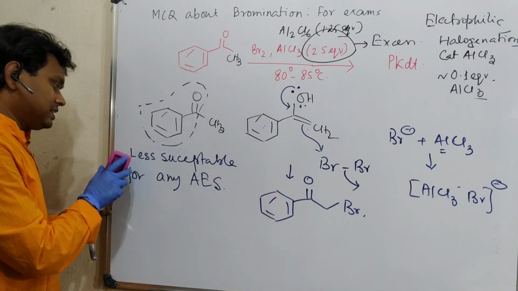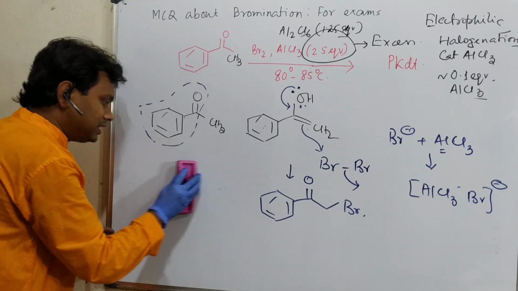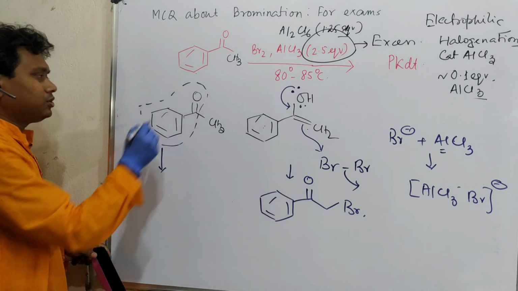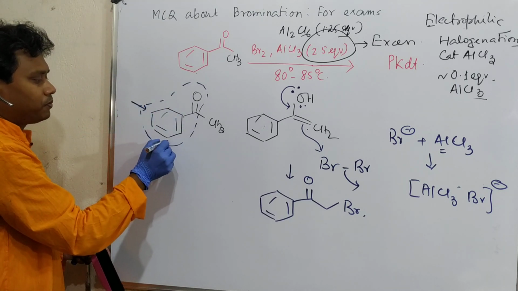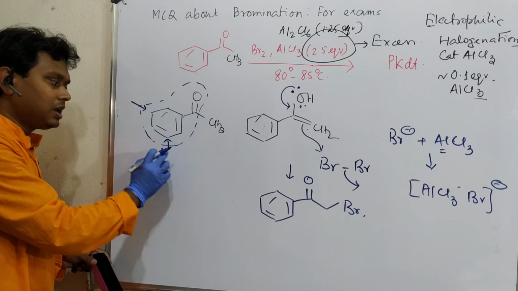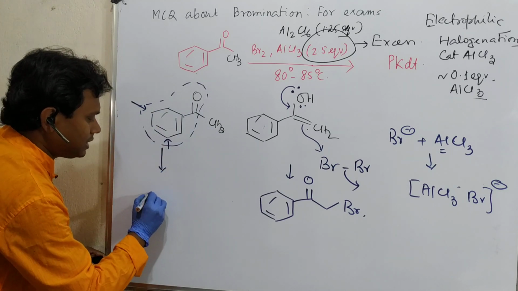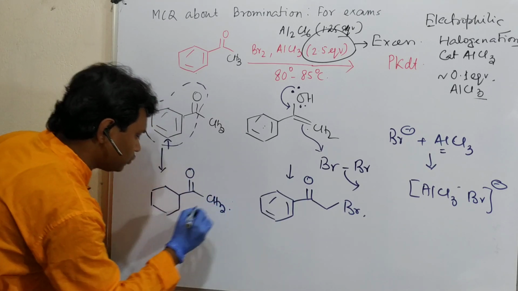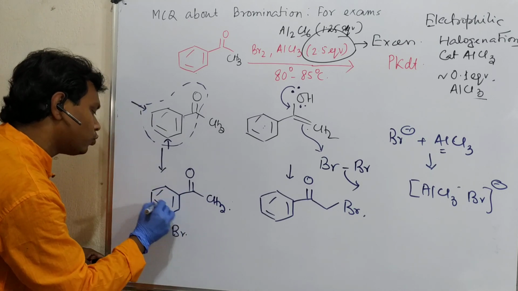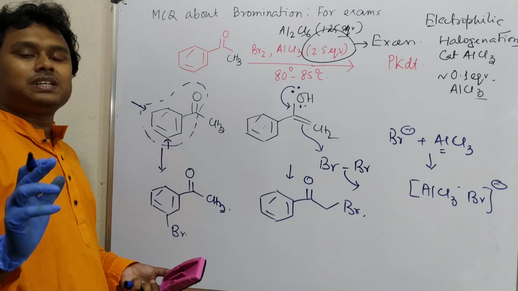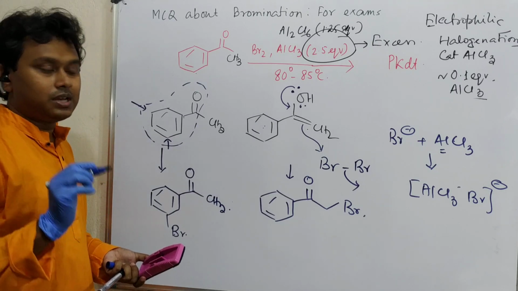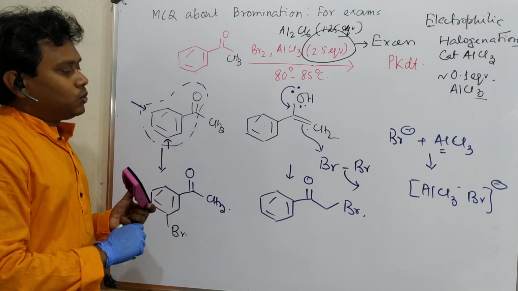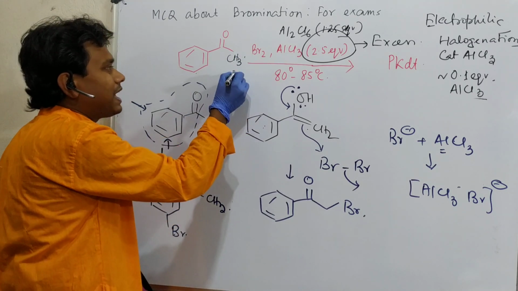And another, it is less susceptible for aromatic electrophilic substitution, fine, but if it still undergoes any aromatic electrophilic substitution, where will the substitution occur? At the meta position. So better to say this is meta orienting, and this is a symmetrical molecule, so any one of the positions is fine. So ultimately what is expected? I am not going into any mechanism of aromatic electrophilic substitution. If you have difficulty or want to learn, please visit the playlist on aromatic electrophilic and nucleophilic substitution. There you will find these videos. Fine. So two types of product are possible. One is substitution at this phenyl, another is at the benzene.